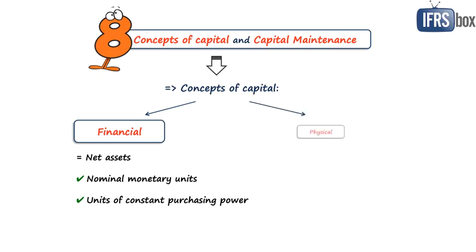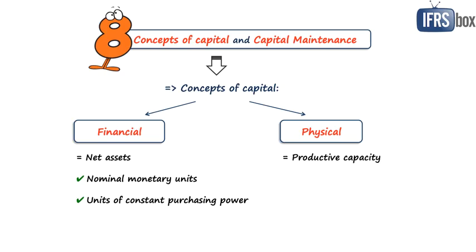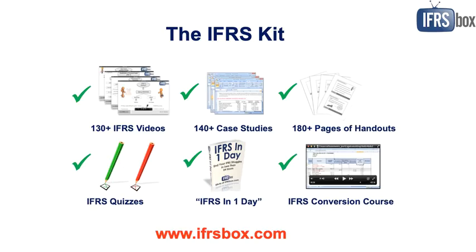Physical capital is regarded as the productive capacity of the entity based on, for example, units of output per day. And here the profit is earned if physical productive capacity increases during the period, of course, after excluding the movements with equity holders. And the main difference between these concepts is how the entity treats the effect of changes in prices of assets and liabilities. So that was the short summary of the new conceptual framework as issued in 2018.